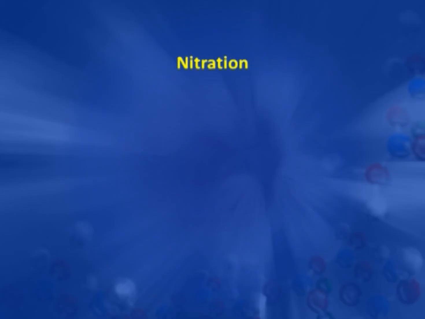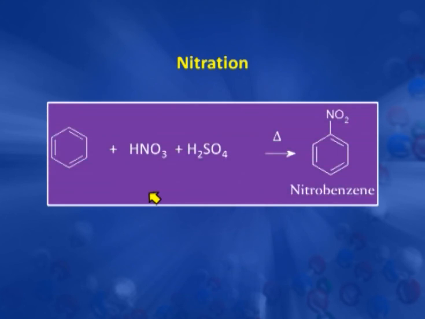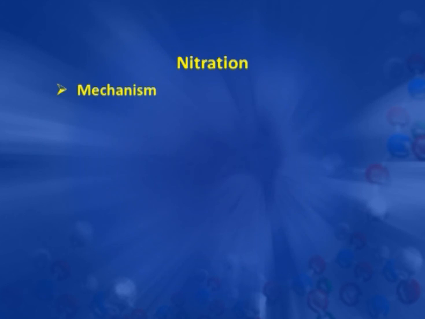Now, we come to the different electrophilic substitution reactions. The first one we discuss is nitration. In nitration, benzene reacts with the nitrating mixture, which consists of two acids, concentrated nitric acid and concentrated sulfuric acid. On heating, this gives the product nitrobenzene. So, this is an electrophilic substitution reaction, and we should understand where the electrophile comes from. We can understand that by taking the mechanism. So, the mechanism involves different steps.